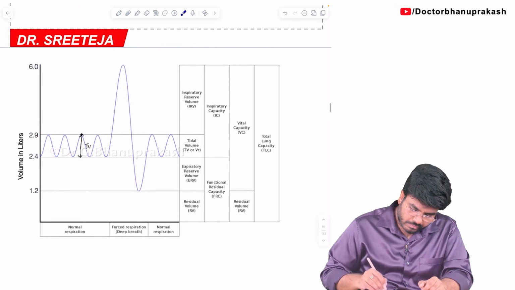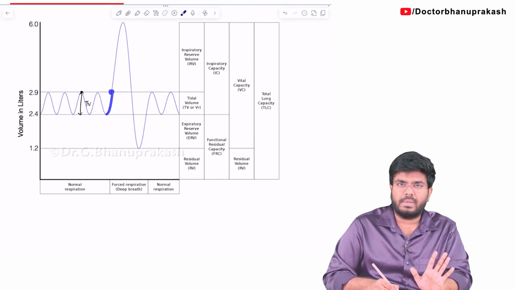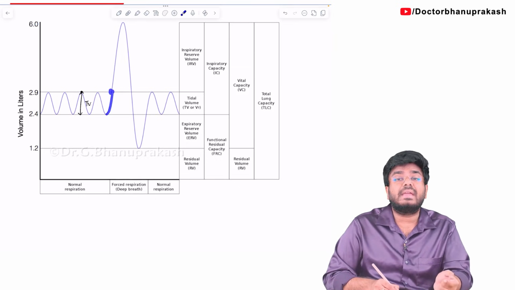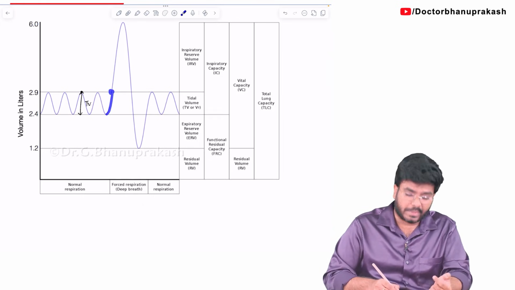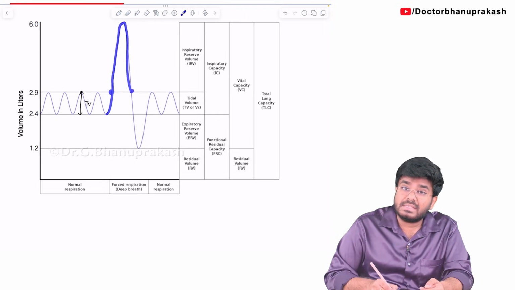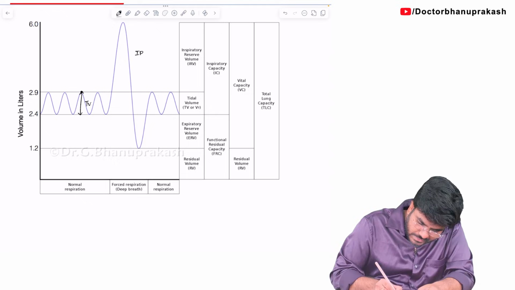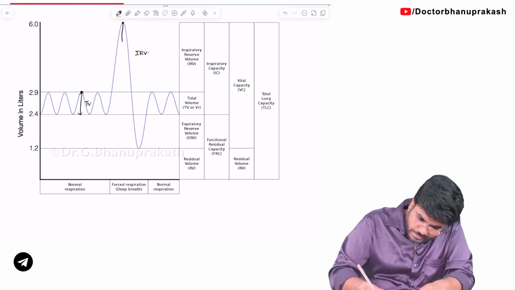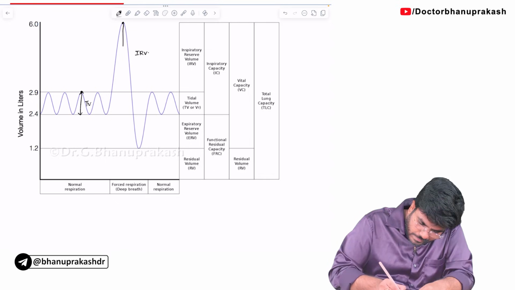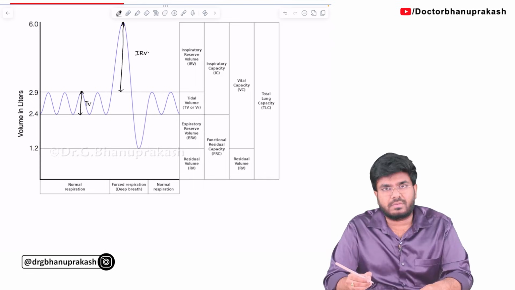But see, after taking a certain amount of air, that is 500 ml, if I wish, I can take extra air into my lungs. I can do extra inspiration. So this extra air that I can take, what is this called? This is your inspiratory reserve volume. From here till here. So this extra is your inspiratory reserve volume.